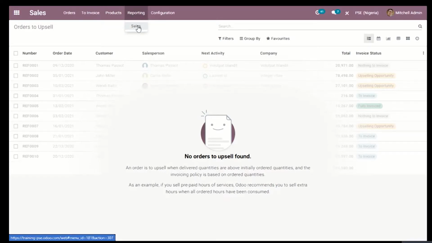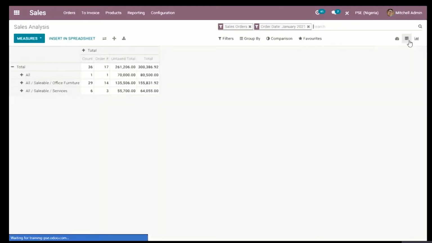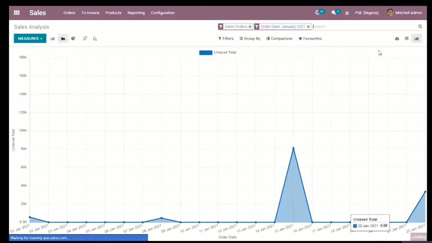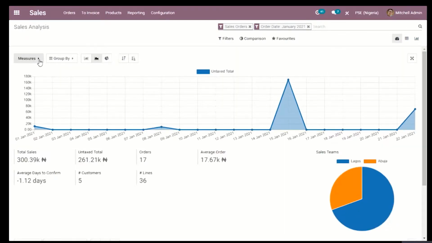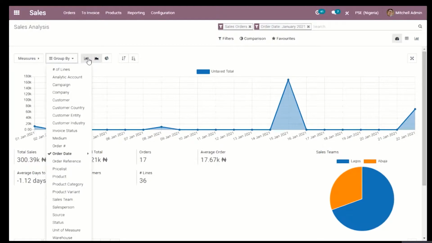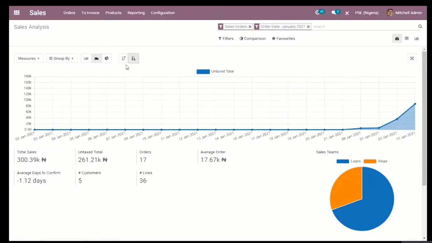We also have the reporting section of the sales module, and it shows almost the same thing, but as regards your sales for the month, for the year, in bar charts, in pie charts, in different measures and filters that you can tweak and decide to view as much as you like, in ascending and descending manner.